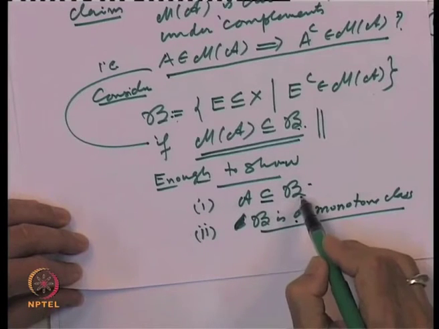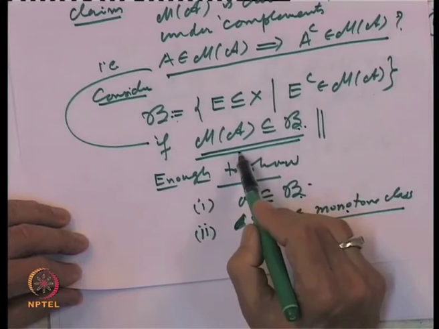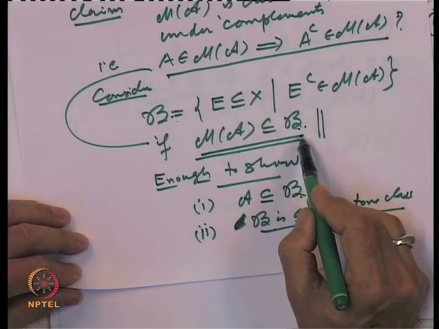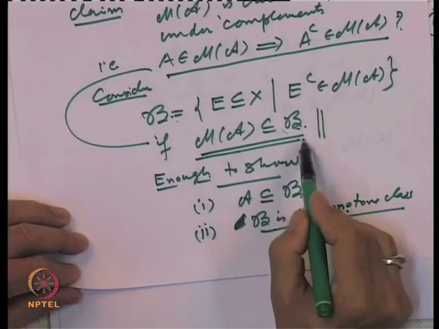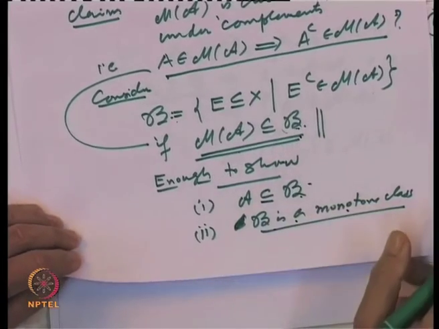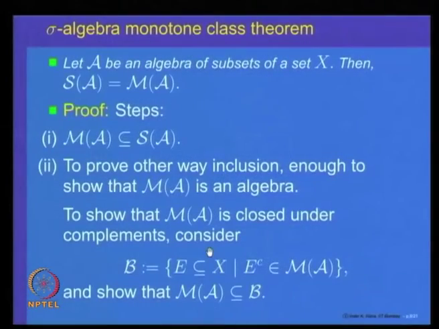So, A is inside B, B is a monotone class, and that will prove that M of A is a subset of B, because this is a monotone class including A. So, it must include the smallest one. So, that proves the first step of our claim, namely that the collection M of A is closed under complements. We wanted to show it is an algebra.